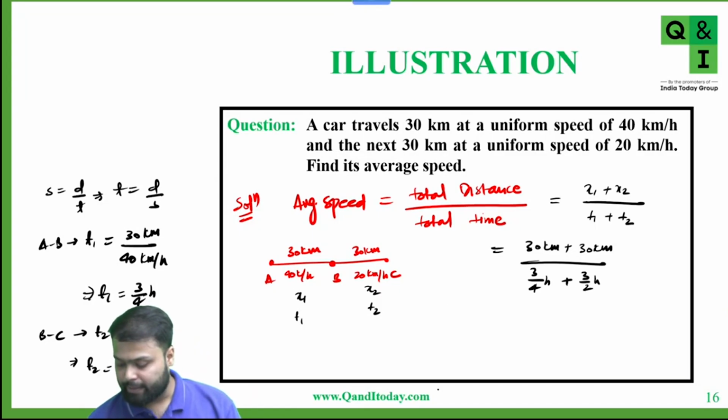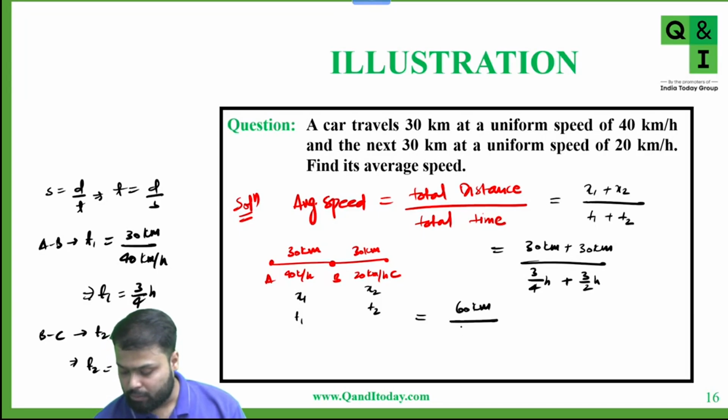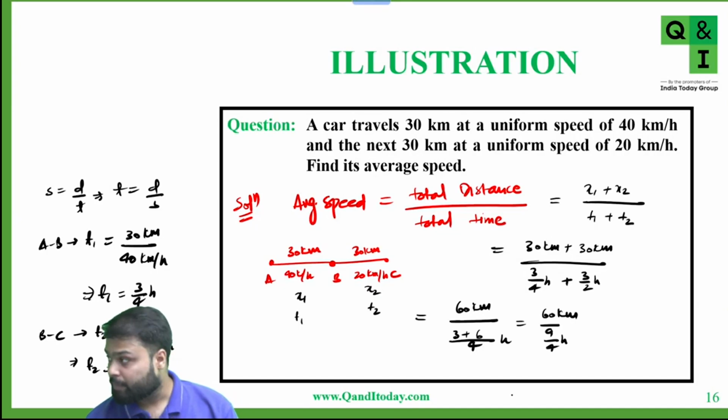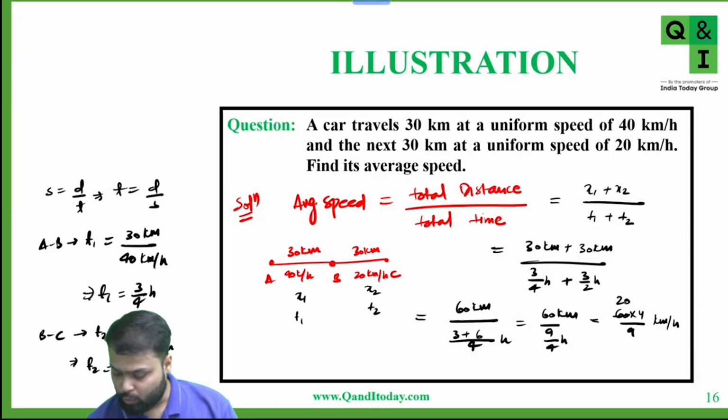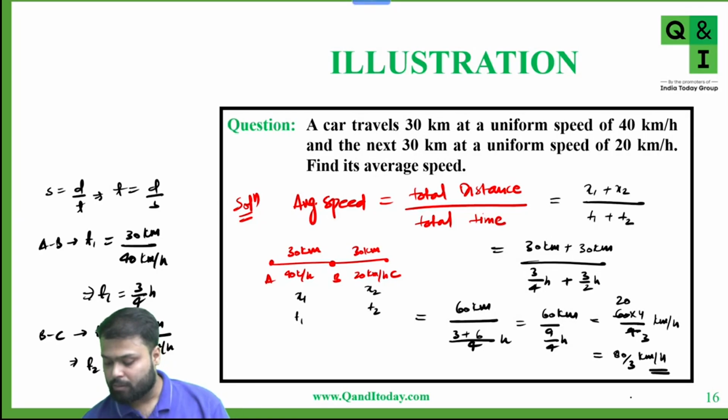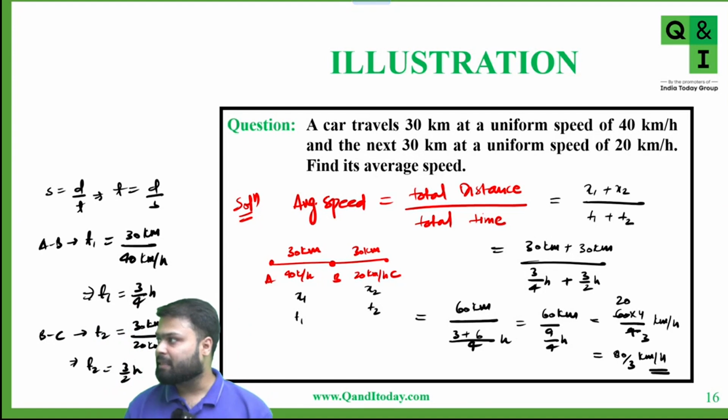Now here take LCM. So 30 plus 30 is 60 kilometer upon, we can write 4. So 3 plus 2 into 2, 3 into 2 is 6. So this is 60 kilometer upon 6 plus 3 is 9 by 4 hour. So this is equal to 60 into 4 upon 9 kilometer per hour. So 3 into 20 is 60, 3 into 3 is 9. So 20 into 4, so 80 by 3 kilometer per hour. So the average speed is 80 by 3 kilometer per hour.